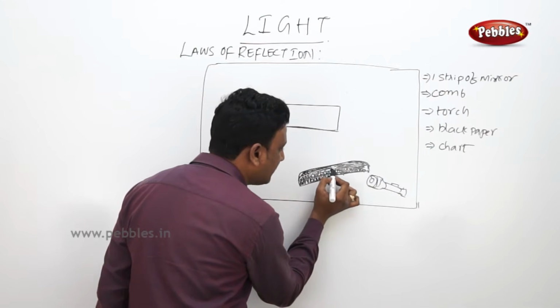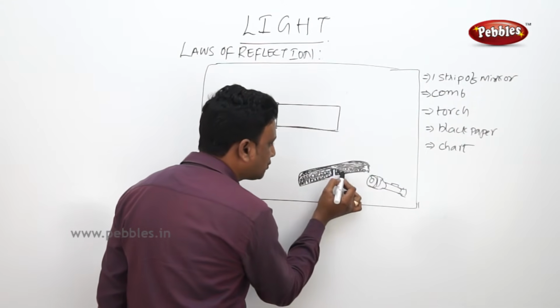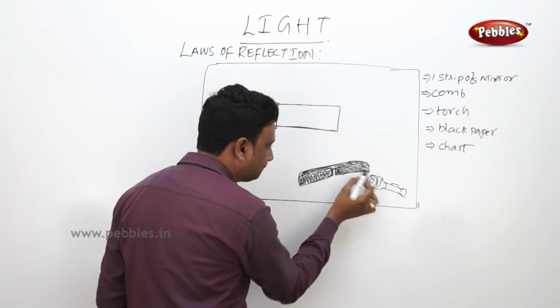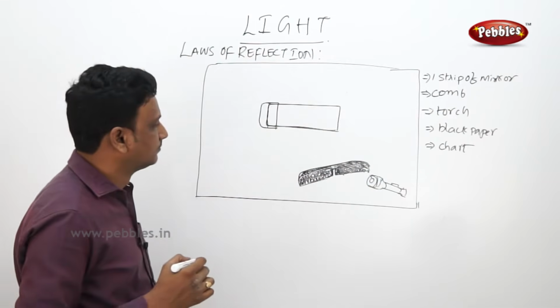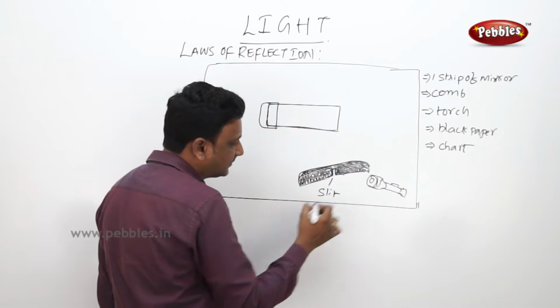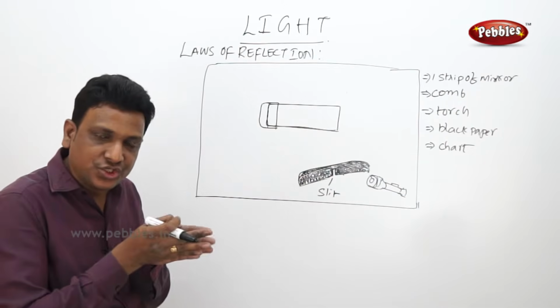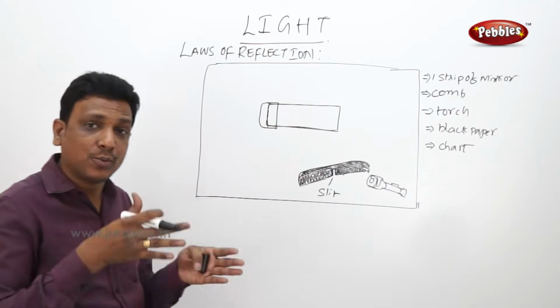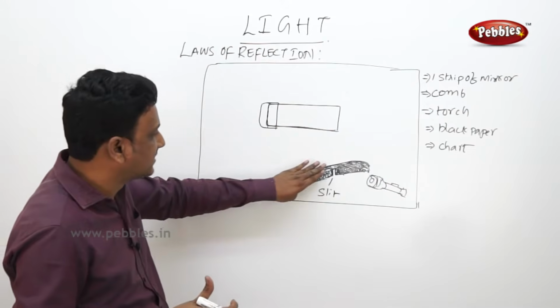So this is the gap between this teeth and that teeth. The rest all should be covered with black paper. So you are making a slit. What is it called? A slit, a narrow passage through which the light enters. You are covering the rest.